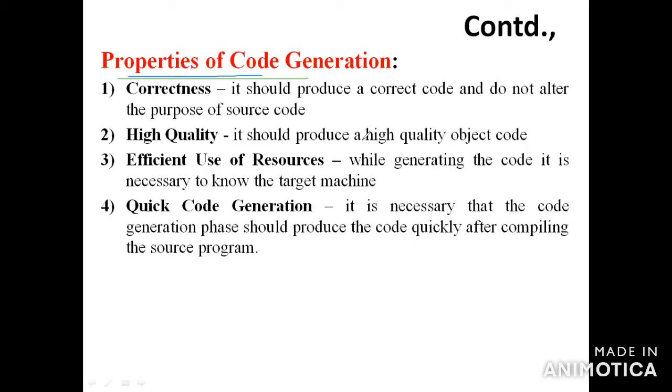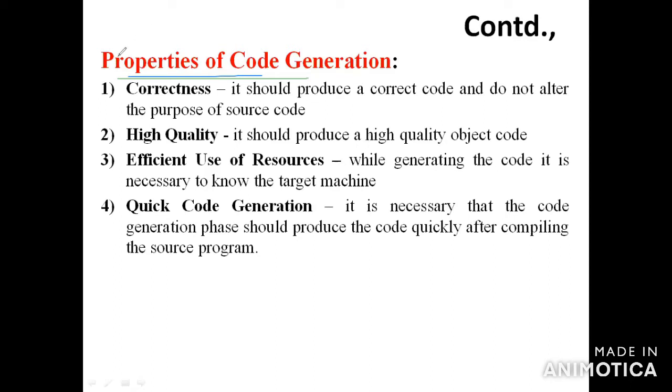It is the process of creating the assembly language or machine language statements which will perform the operations specified by the source program when they run. That is called machine code generation.